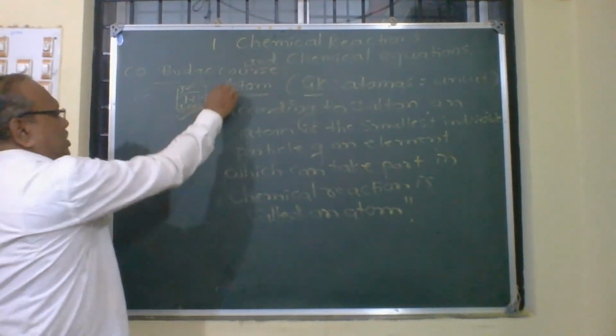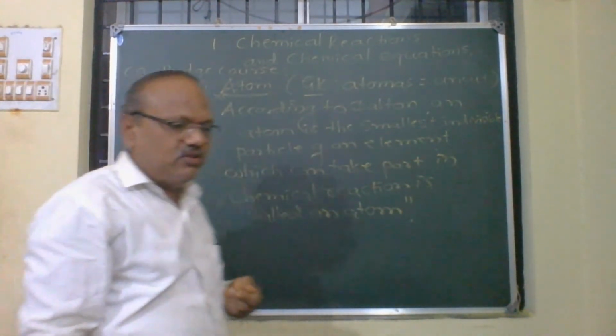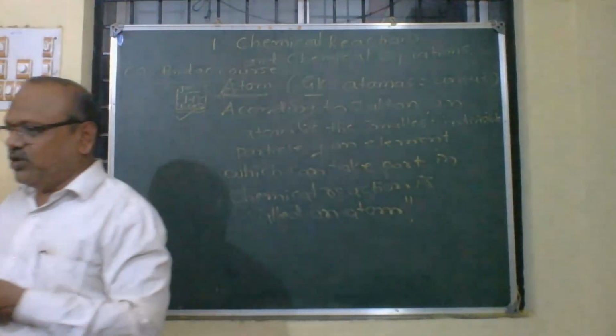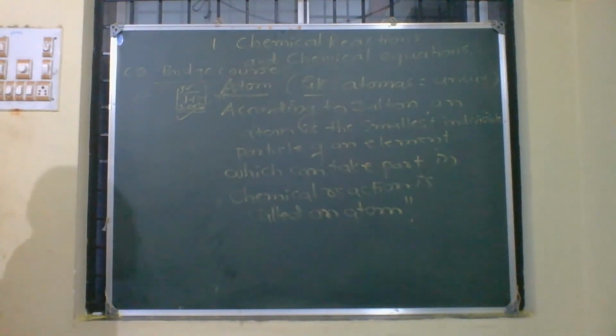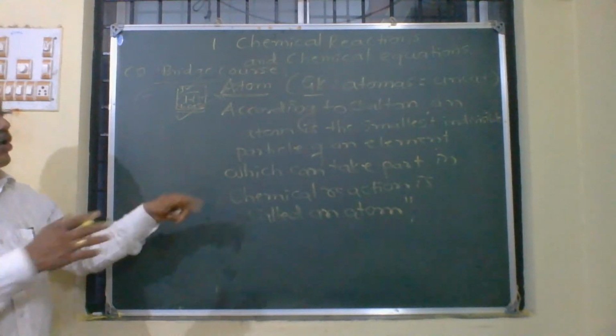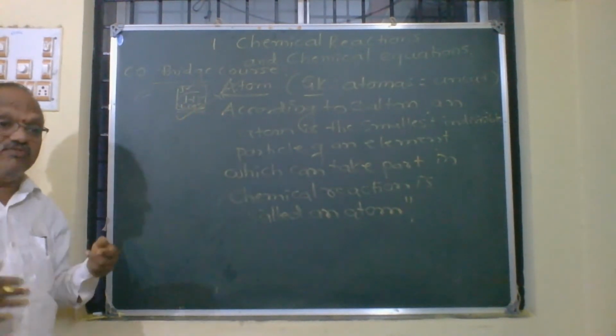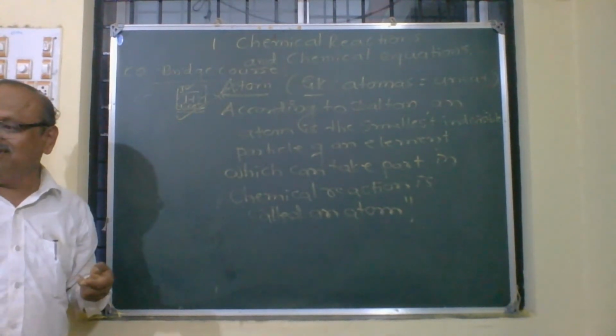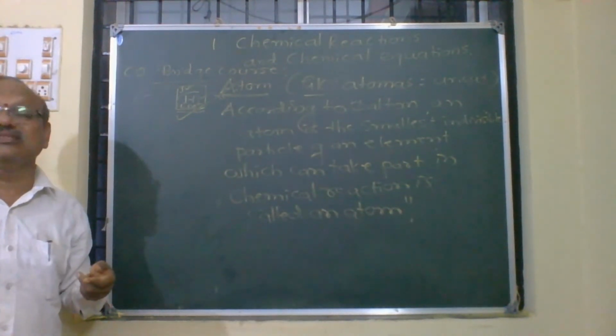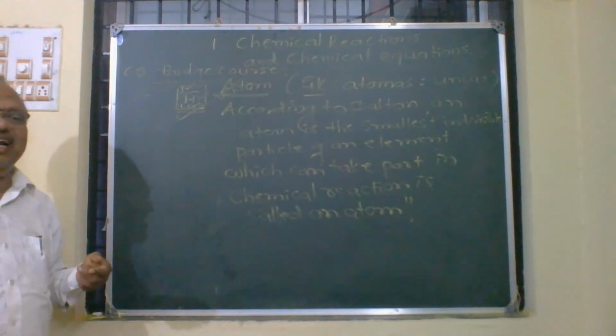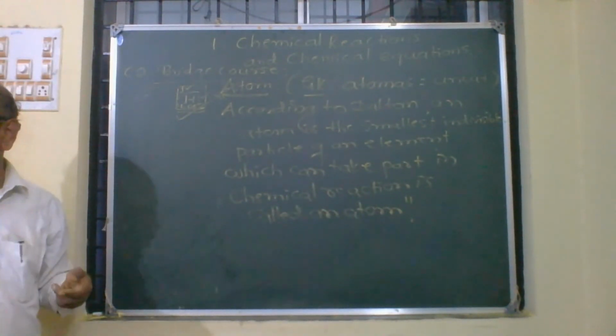Right. Now the question is, to talk about symbols. What is a symbol? A symbol is a short scientific notation which represents an atom of an element. But modern theory says that the atom is not the ultimate particle. An atom consists of a nucleus, as you studied in 9th standard. The nucleus consists of protons and neutrons, and electrons are revolving around it.